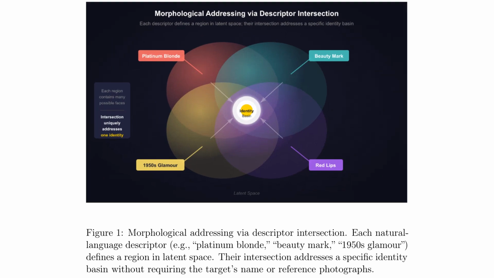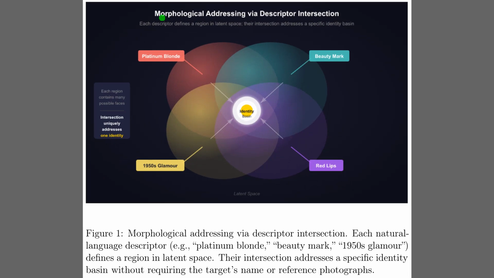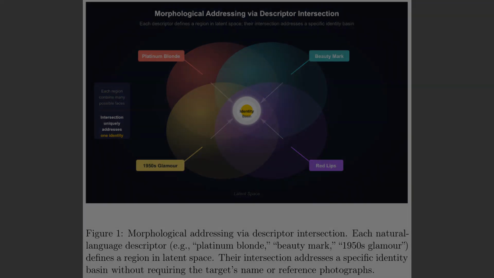Figure 1 visualizes this concept of morphological addressing using a Venn diagram structure. It displays 4 overlapping regions, representing broad descriptors like platinum blonde, beauty mark, red lips, and 1950s glamour. Individually, these tags are too vague and contain many possible faces. However, the glowing center reveals that their intersection forms a precise identity basin, allowing the model to zero in on a specific person solely through this unique combination of features.